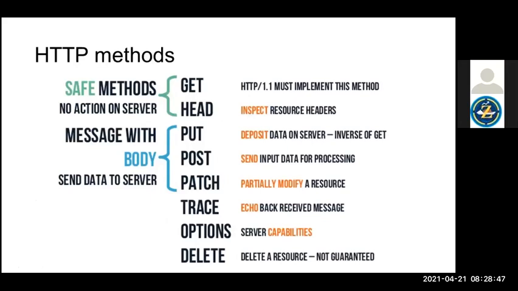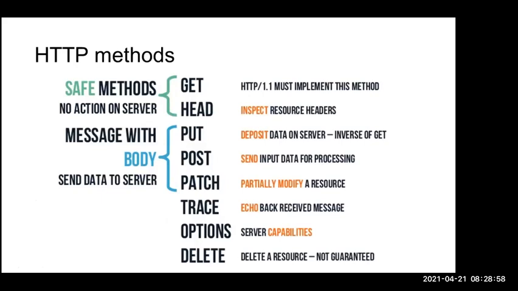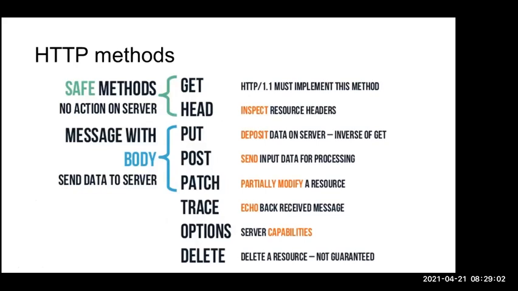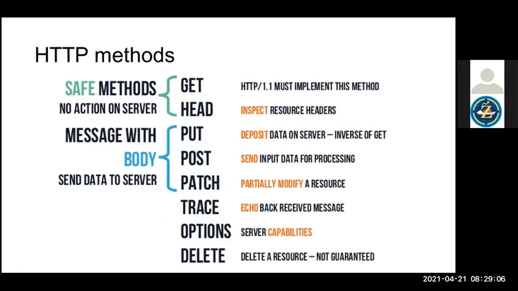These are some predefined HTTP methods available in the protocol. We can get information from the server, and we can read the header information from the server. We can put some information on the server, and we can post some information on the server.